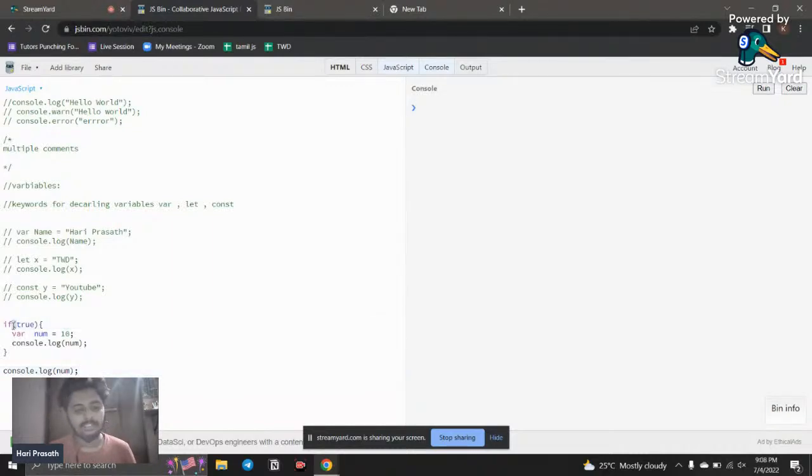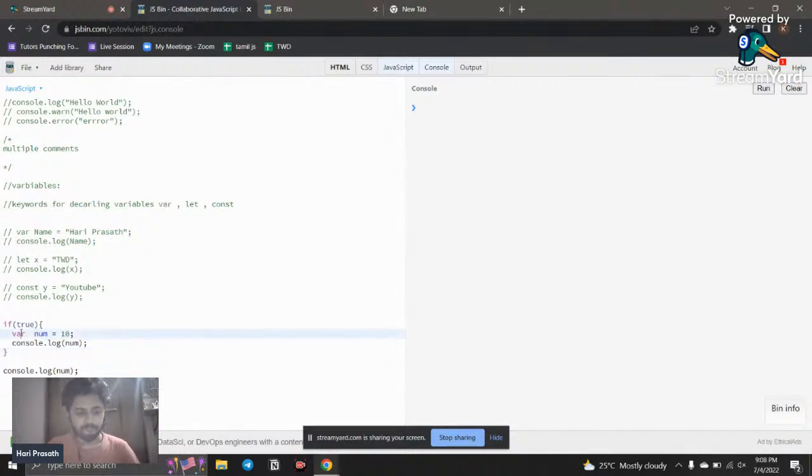What does this conditional statement mean? We discussed conditional statements a lot. If this is a conditional statement, it's like whether it is present or whether it is there, you need to do something, else if it is false, you need to do some other thing. If it is heads, you need to bat. If it is tails, you need to bowl. That is what an if else conditional statement is. So I say if it is true, you need to display this. You can also put an else part too, but right now we don't need it, because we're going to discuss the difference between var, let, and const.